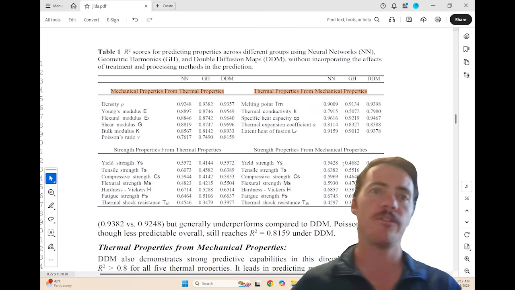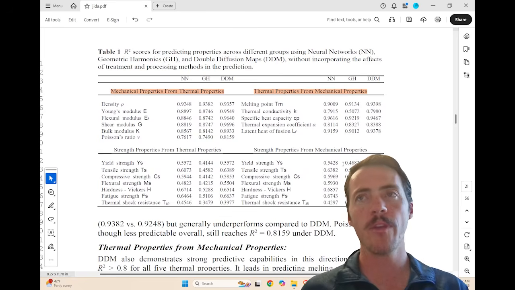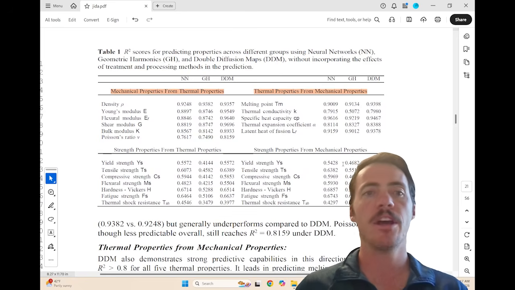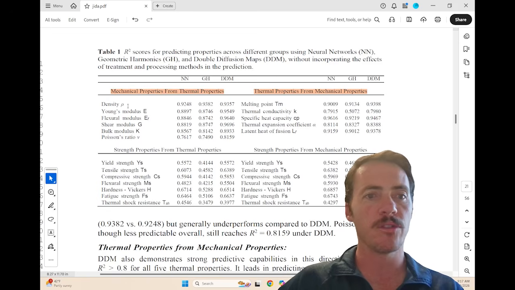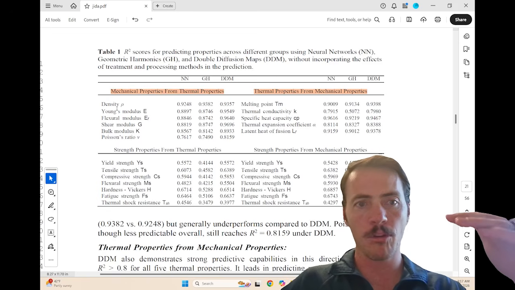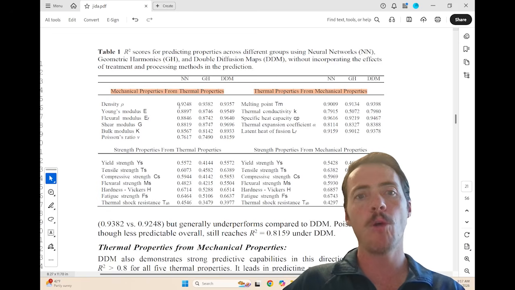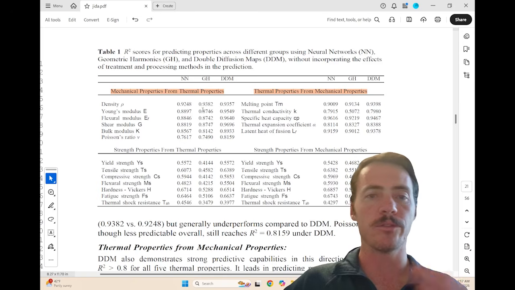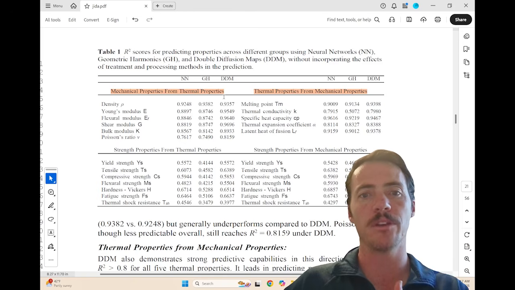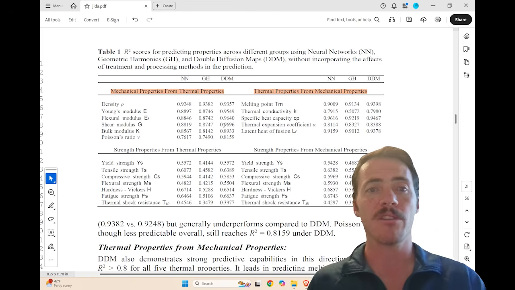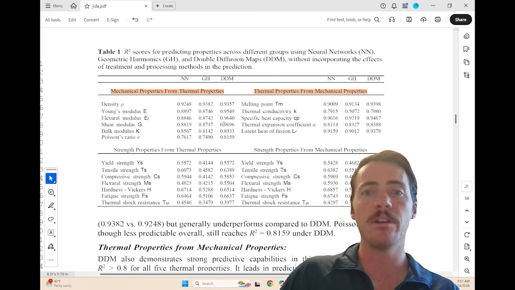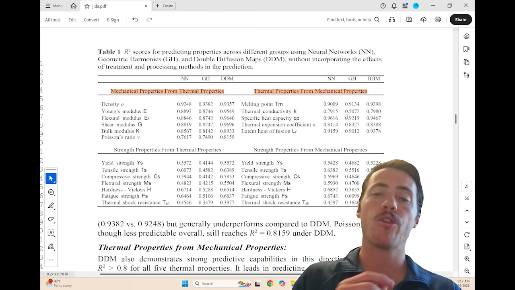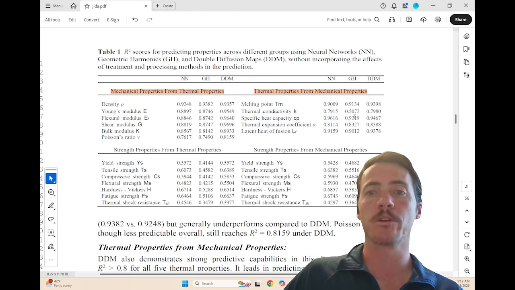And sure enough, in their preliminary work, they show that some things can be predicted. For example, predicting mechanical properties from thermal properties. Here's all our different mechanical properties that you might care about and how well we can predict them with these three different models, neural nets, geometric harmonic, double diffusion. And it's pretty good. R squares over 0.85 maybe. That's pretty good. And you can go the other way. Thermal properties from mechanical properties works pretty well.